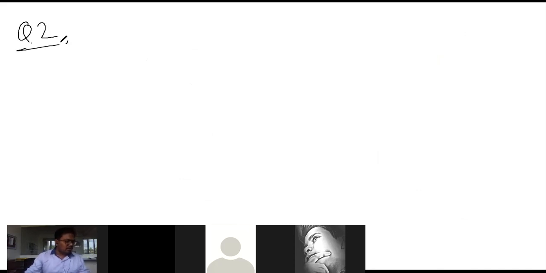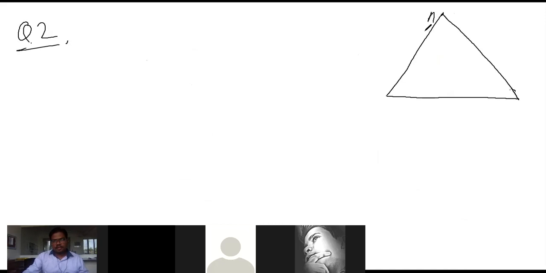AD is an altitude of isosceles triangle ABC. Look at there. A, B, C. This is equal, and AD is altitude. That means AD is perpendicular upon BC. This is 90. This is 90.